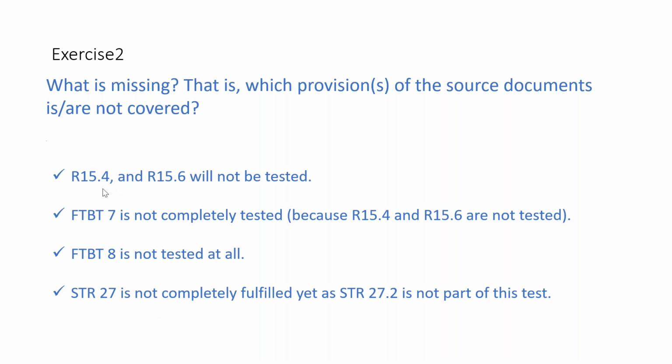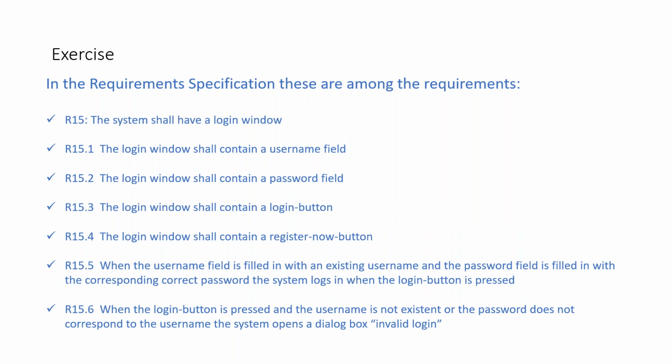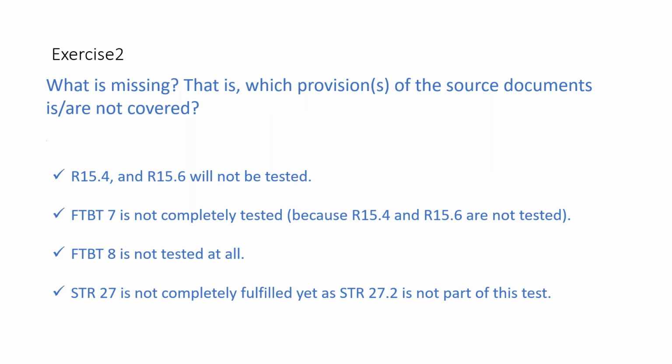In what I am filling in, R15.4 and R15.6 will not be tested. What is 15.4? The login window shall contain a register now button. There is no test condition identified, which is why those are not being tested. FTBT 7 is not completely tested because the previous one is not tested; login has to be tested and registration also has to be tested. There are no test conditions for them.